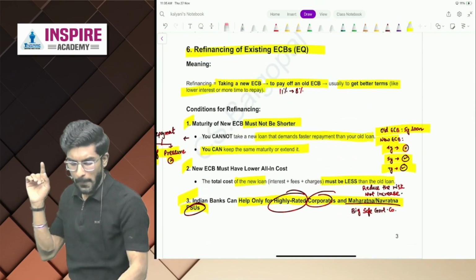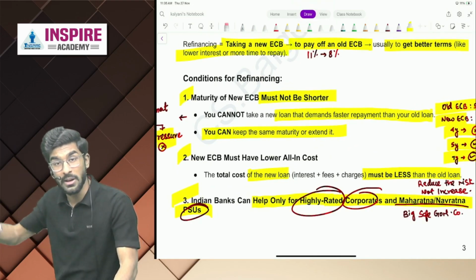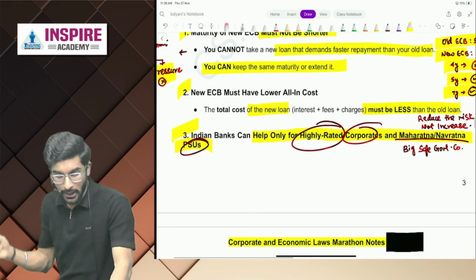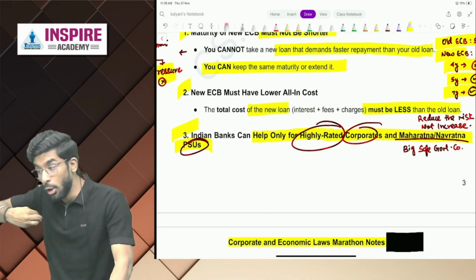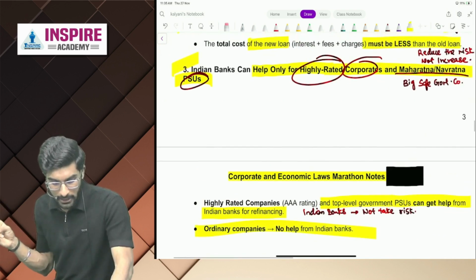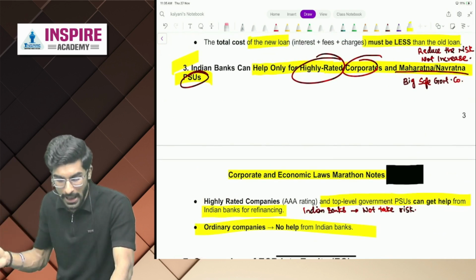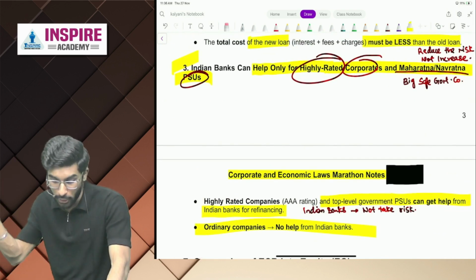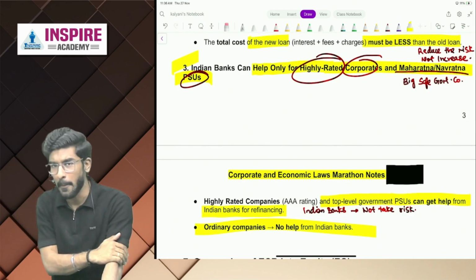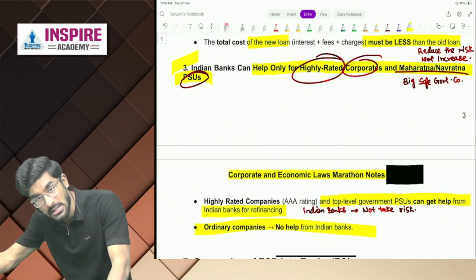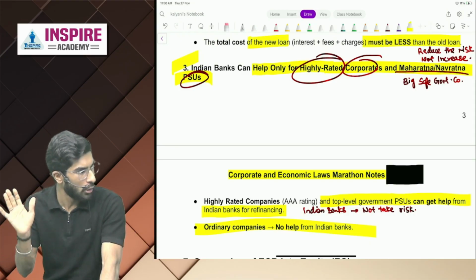Number 1 is maturity of new ECB must not be shorter than the old ECB. Number 2, new ECB must have a lower all-in cost ceiling. And number 3 is Indian banks can only help for highly rated corporates and Maharatna, Navaratna PSUs because risk is very, very low. Yes or no, people?